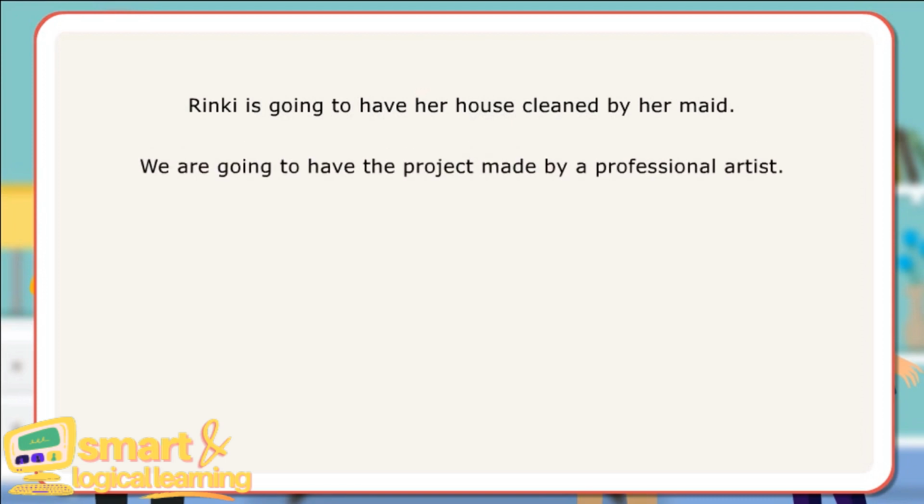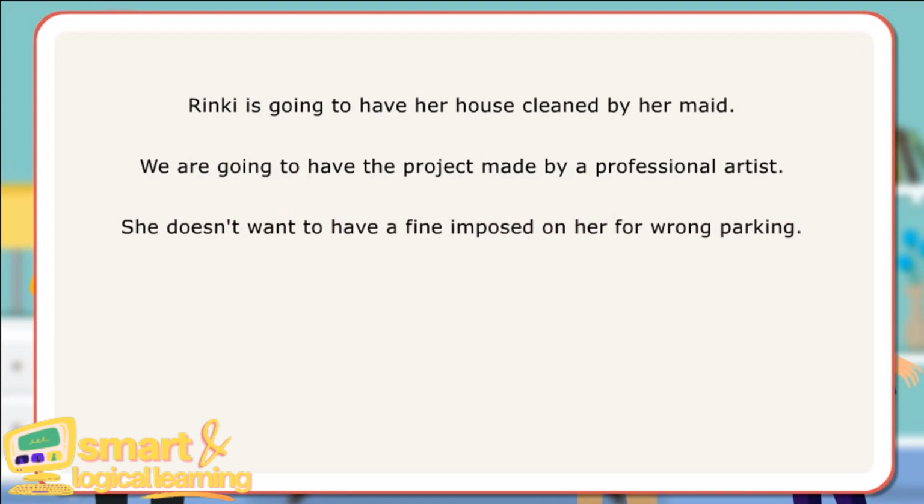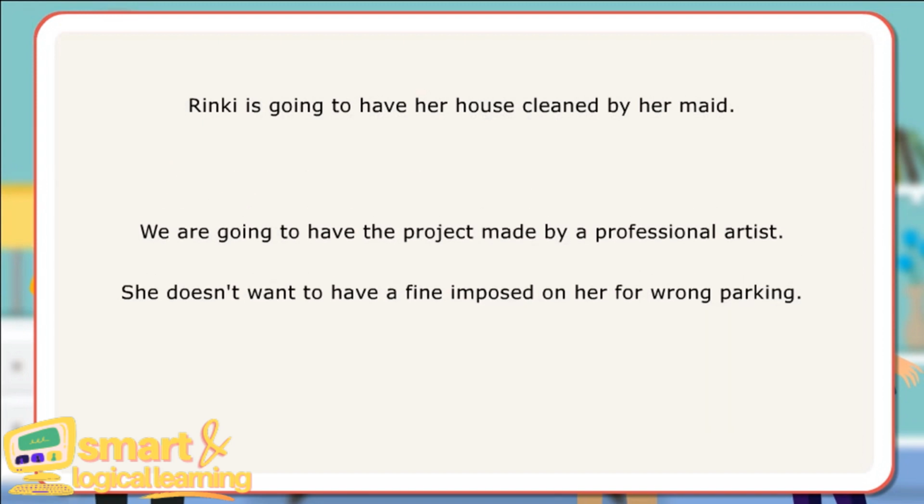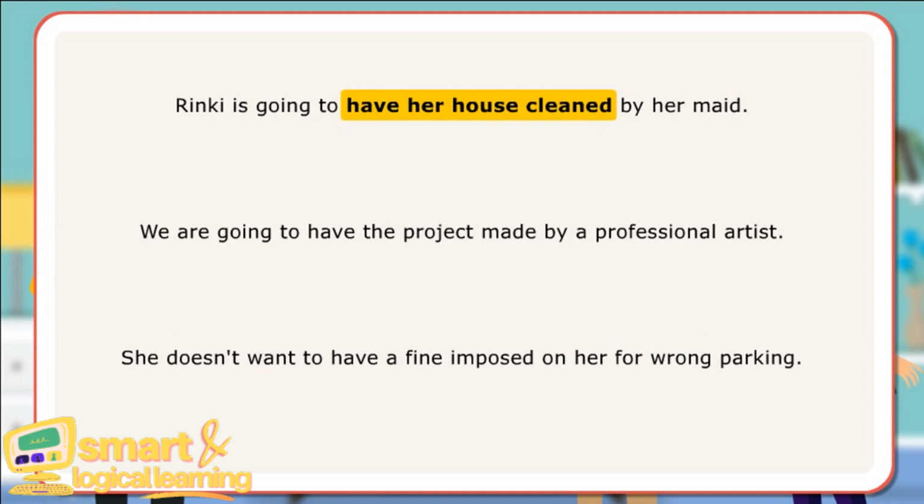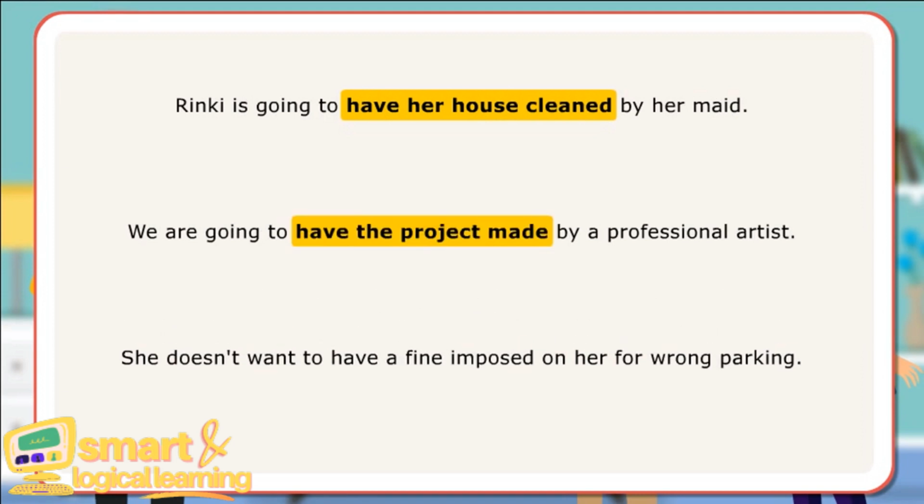We are going to have the project made by a professional artist. She doesn't want to have a fine imposed on her for wrong parking. In the first sentence, have something done has been used to express that the subject will get her work done by someone else. In the second sentence, too, have something done has been used to express that the subject we are going to arrange someone else to do their work.